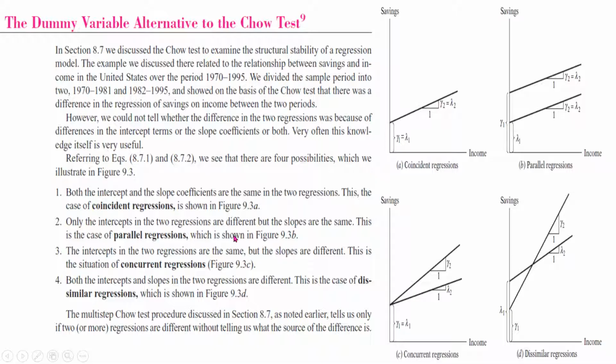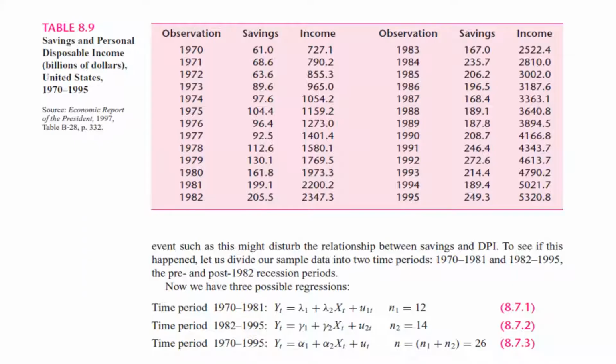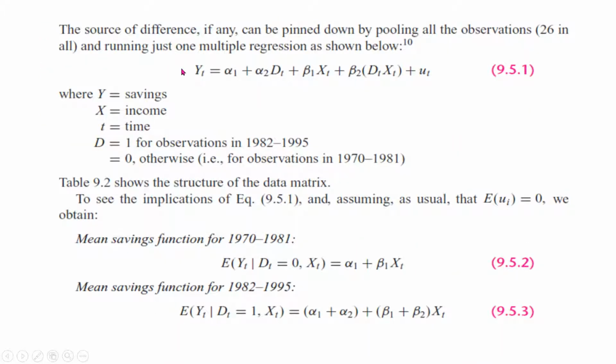So we will use a dummy variable, and we will statistically declare which of these four types the structural break is producing. Just focus again on this data, saving income data, and let's say the structural break is suspected to be in the year 1982. So we are going to run a regression where we will introduce a dummy variable d, and that dummy variable will be 1 for all the years in the time period 1982 to 1995. That is the post structural break.